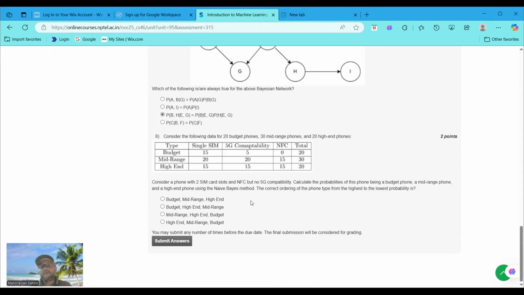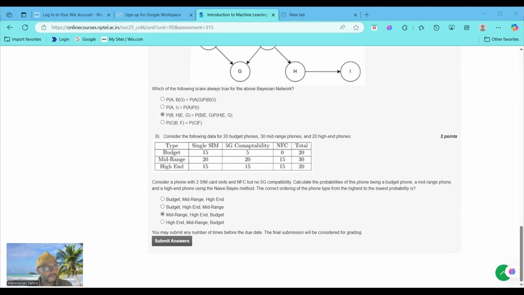Calculate the probability of this phone being a budget phone, a mid-range phone, and a high-end phone using the naive Bayes method. The correct ordering of the phone types from highest to lowest priority is mid-range, high-end, and budget. That is question number 8, option C.